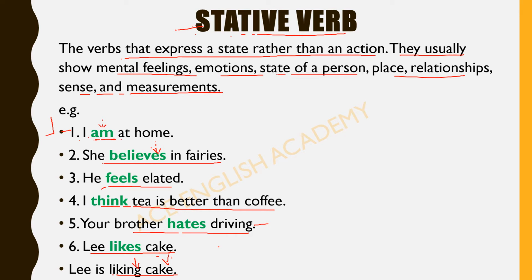Grammatically, this is incorrect. Suppose we take one more example. See here in the second sentence, she is believing in fairies. So this is incorrect. Students commit mistakes by using the ing form with stative verbs, but that is not correct in grammar. Okay, I hope you will take care of this from next time.